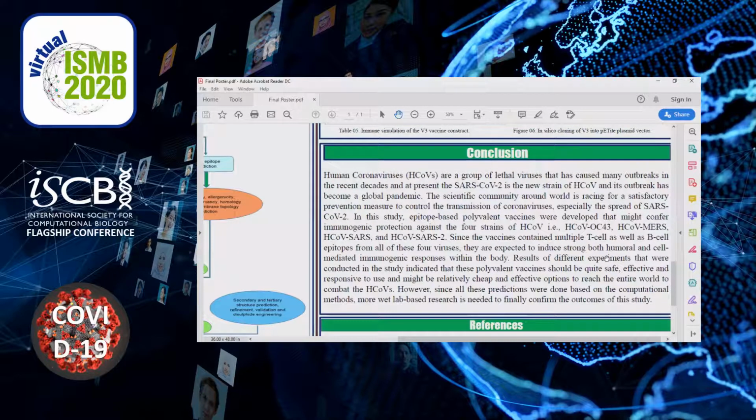Since we have used highly antigenic, non-allergenic, highly conserved sequences to design the vaccines, and the epitopes are also non-homologous to the human proteome, we concluded that our vaccines might have quite good stability and quite good immune response generating capability, and can be used to fight against these human coronaviruses. But we suggest further in vivo and in vitro studies to finally confirm the findings of our study.